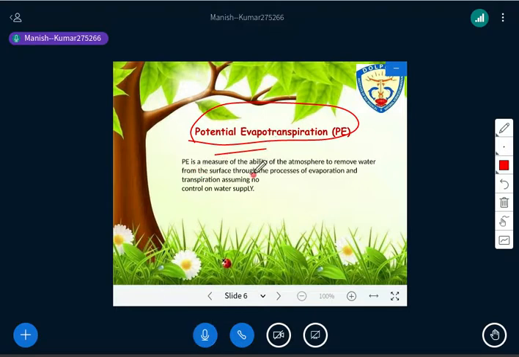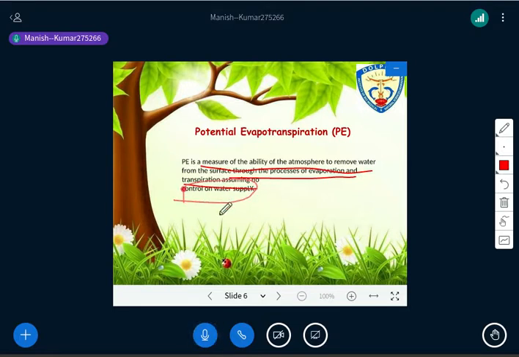Potential is a measure of the ability of the atmosphere, what the atmosphere is able to do, and what it is actually doing is a different thing. It means what should be, or what ought to be, right? That is the ability of the atmosphere. So that is potential evapotranspiration. Try to understand properly. It is a measure of the ability of the atmosphere to remove water from the surface by the process of evaporation and transpiration, assuming no control of water supply. So forget the water supply, where the water is coming from.